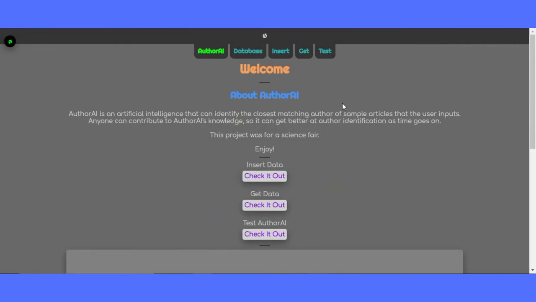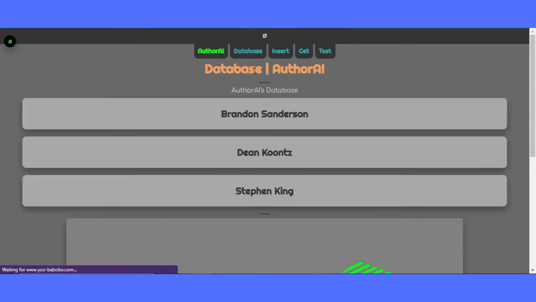So here's AuthorAI's website. Now you can see AuthorAI's database here, AuthorAI's insert page here, AuthorAI's get page here, and AuthorAI's test page here. I'm going to start with the database page. Here you can see all the current variables for each author in the database. You can click on an author to get all their variable information.